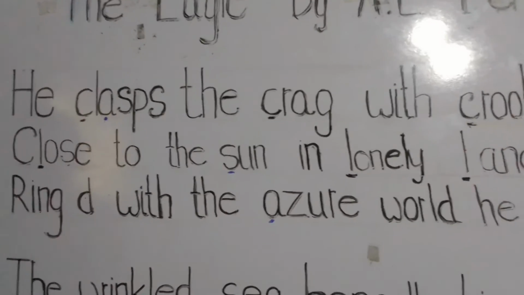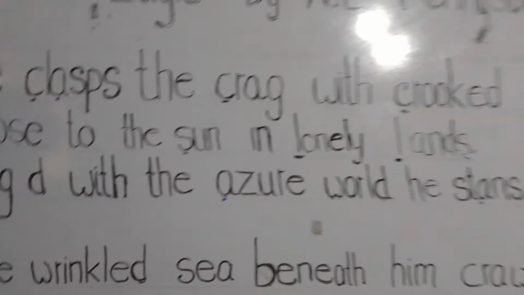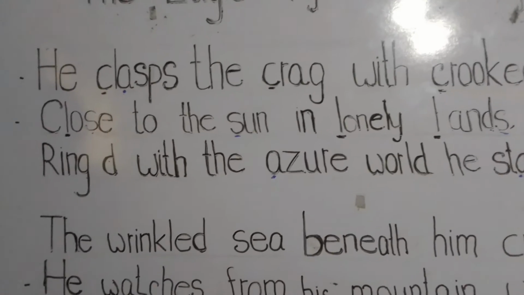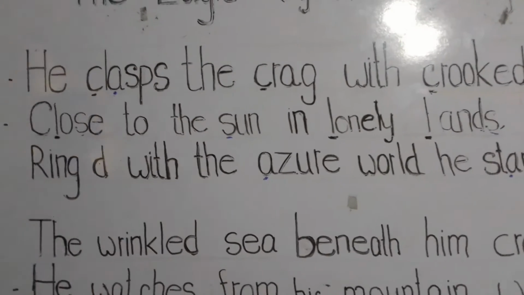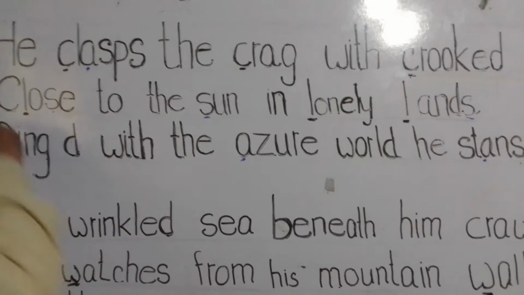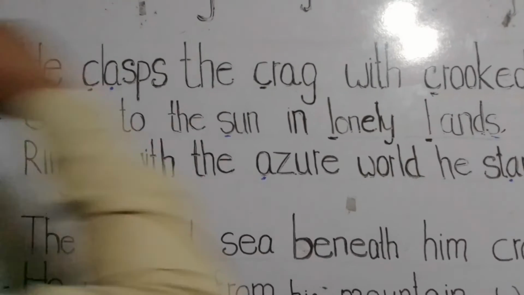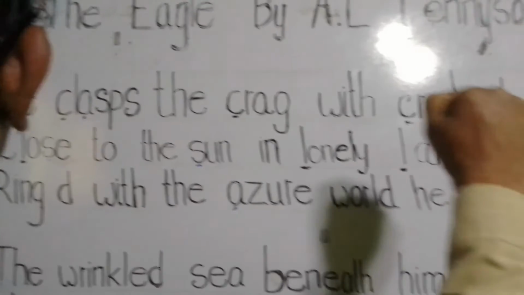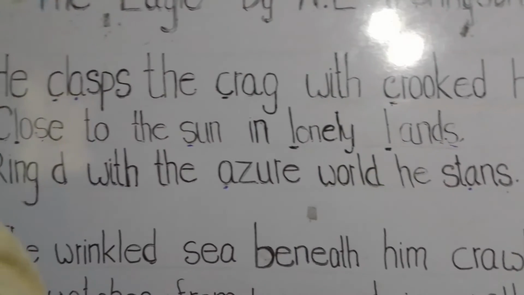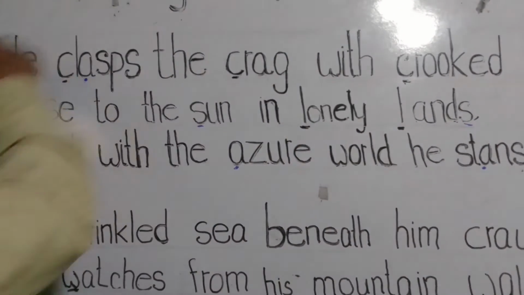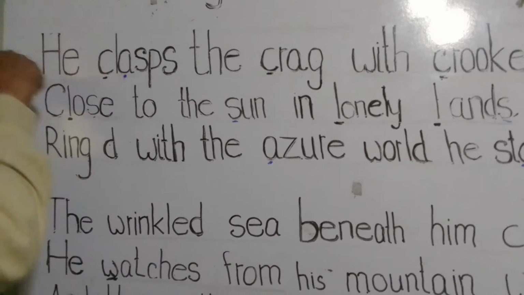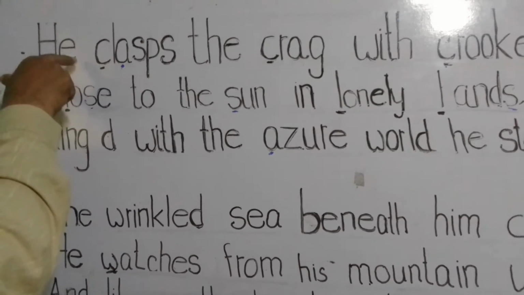An eagle is gripping a steep high face of rock with crude claws or talons. In this poem, when we are discussing an eagle, we should use the pronoun it.